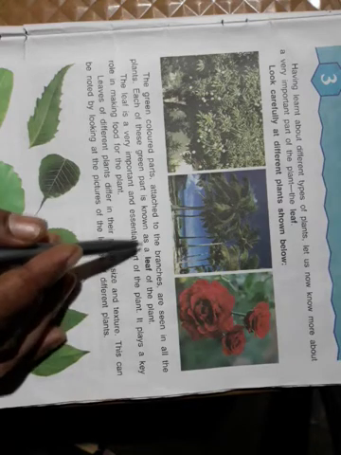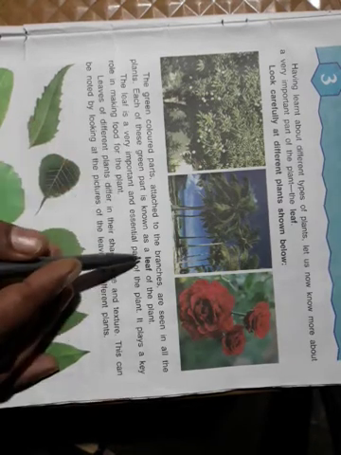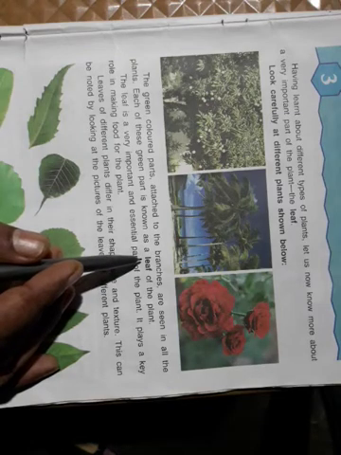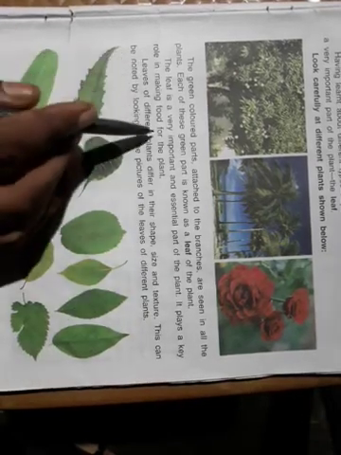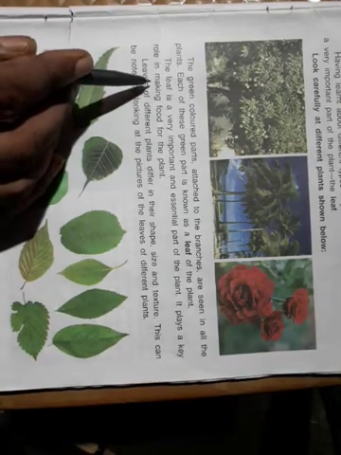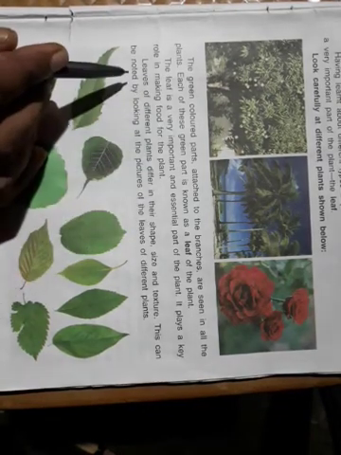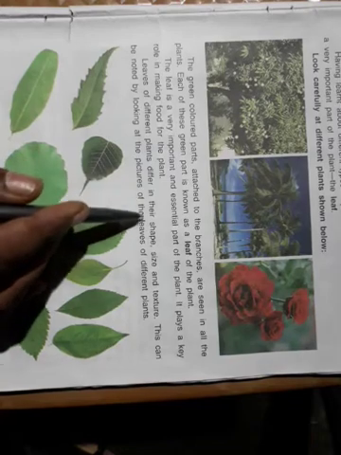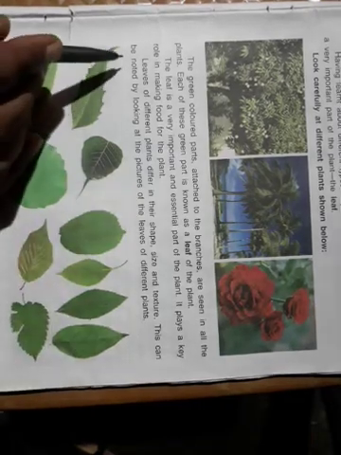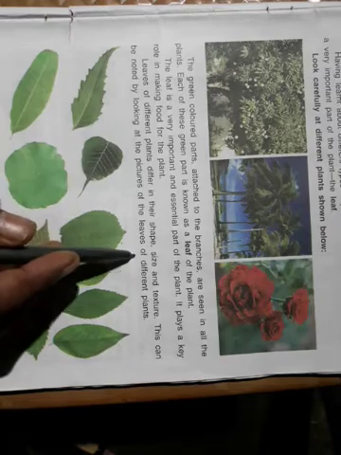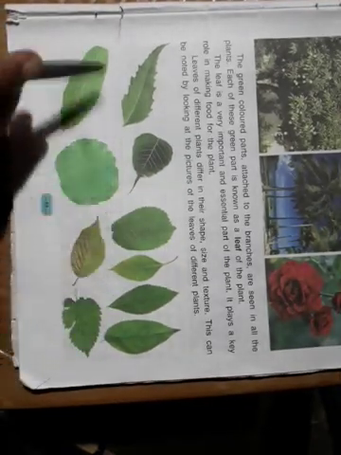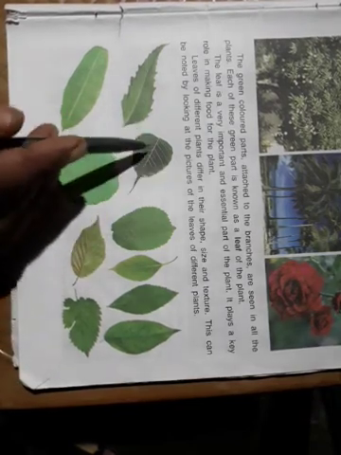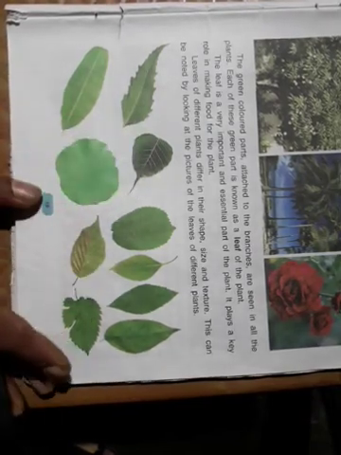What will be the definition? Green part of the plant, it is a leaf. The leaf is a very important and essential part of the plant. It plays a key role in making food for the plant. Who makes food for the plant? Leaf. Leaves of different plants differ in their shape, size and texture. This can be noted by looking at the picture of the leaves of different plants. Here are given different types, you may see here, this is a peepal leaf.